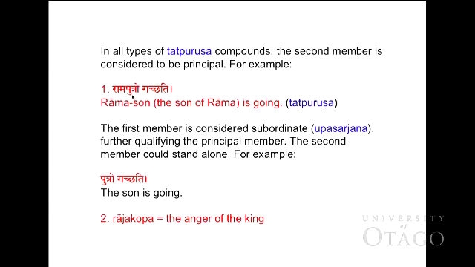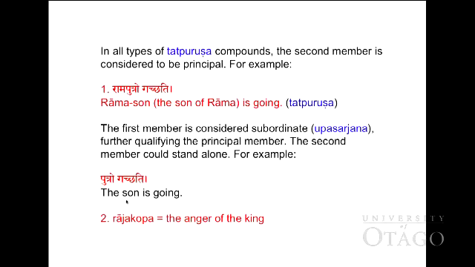This is nominative singular masculine. Rama, the first member, modifies the second member, putra. You can speak just the second member, which can stand alone. For example, putraḥ gacchati, the son is going. So it means the son of Rama.